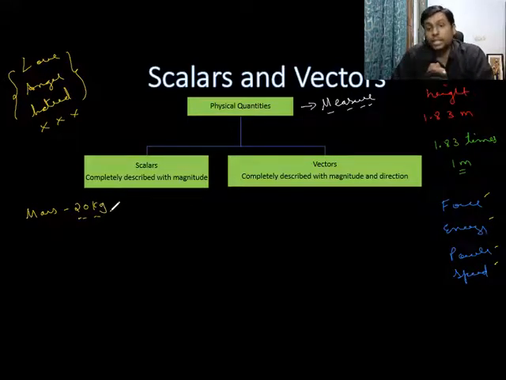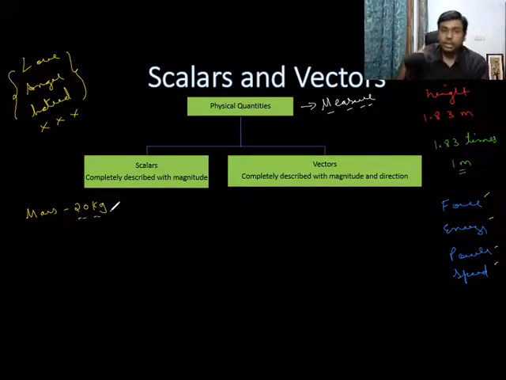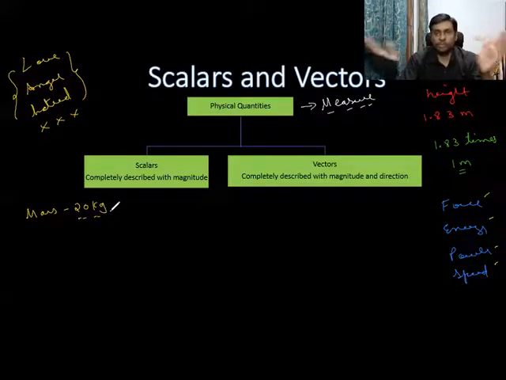I don't need a direction because your mass is 20 kg and you're going north, or your mass is 20 kg and you're going south. That direction of north and south will not affect your mass. Just by going towards north, you will not become 40 kg. Neither by going towards south, you will become 10 kg. It's not going to affect your mass.